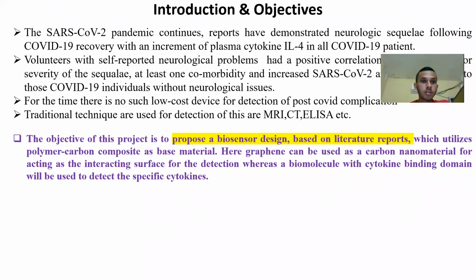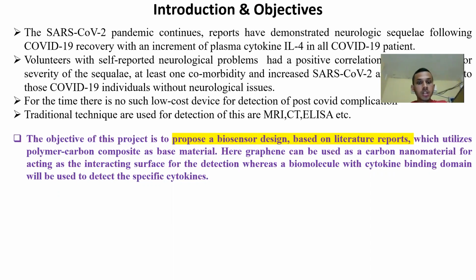As we all know, the SARS-CoV-2 pandemic continues. Reports have determined neurological sequelae following COVID-19 in recovering patients, with elevated plasma cytokines in all COVID-19 patients. Volunteers with self-reported neurological problems show a positive correlation with the cytokine level. For the time being, there is no low-cost device for detection of post-COVID complications, and MRI, CT, and ELISA will be performed, which are high cost and time consuming.